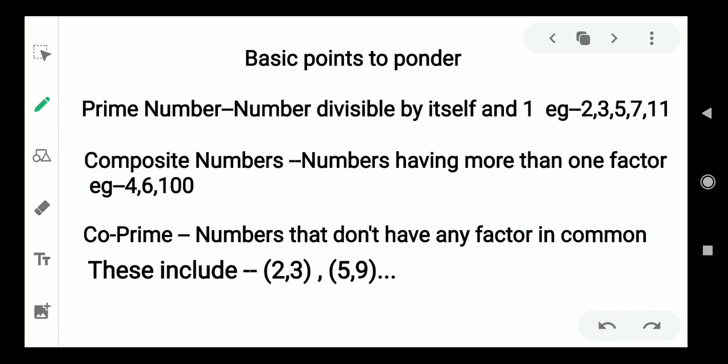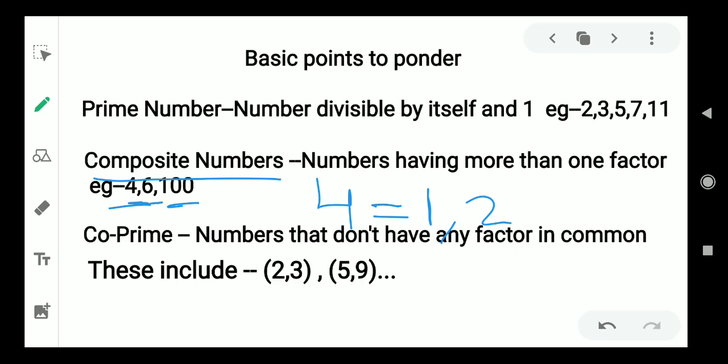And now let us talk about composite numbers. Composite numbers are just the reverse of prime numbers, that is, numbers that have more than two factors. This includes 4, 6, 10. Talking about 4, the factors of 4 are 1, 2, and 4.